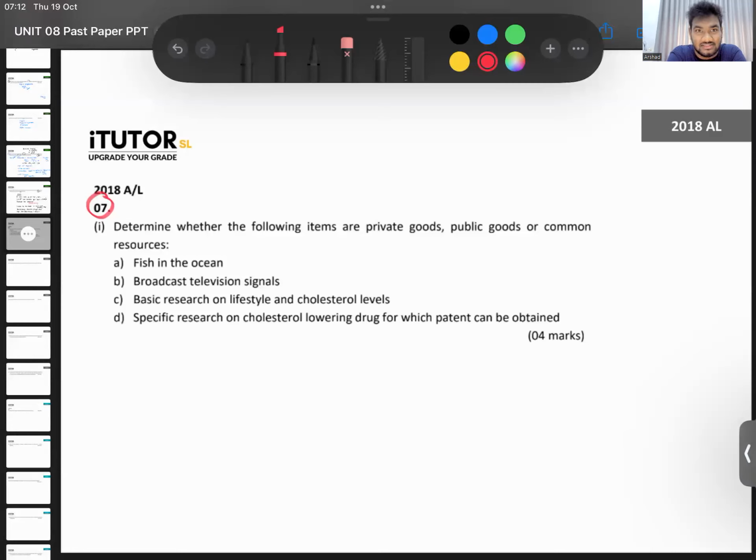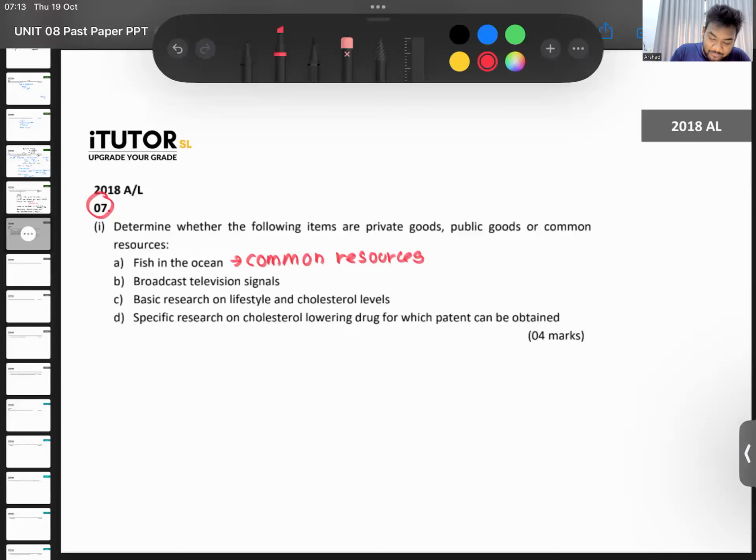If you take the fish in the ocean, these are called common resources, no? Why are they called common resources? Because if you're going to fish, can you exclude someone? No, they are non-excludable, but they are rival. Now, if I go in the morning and catch some fish, that means there could be less fish for you in that area to catch. So it's rival, but non-excludable. So we call those common resources.